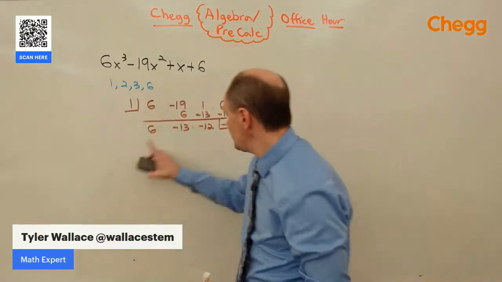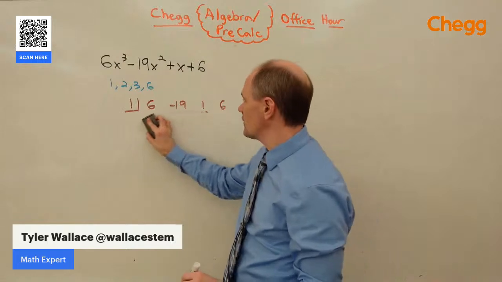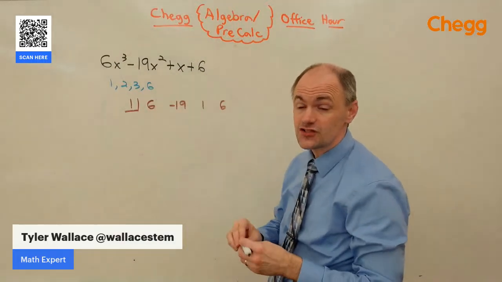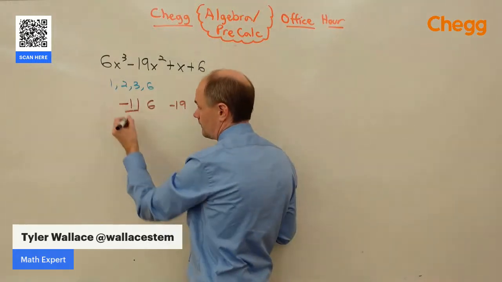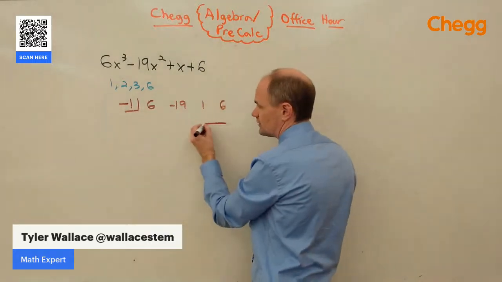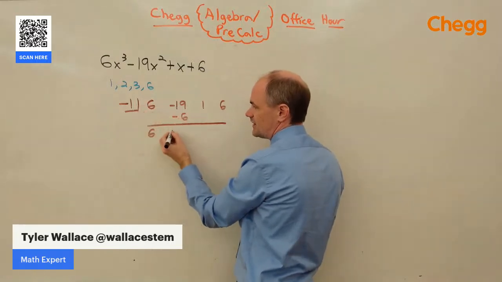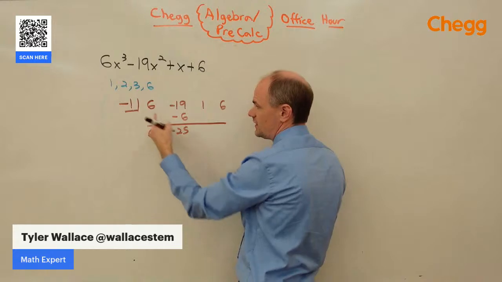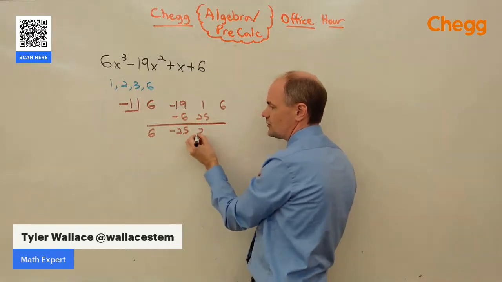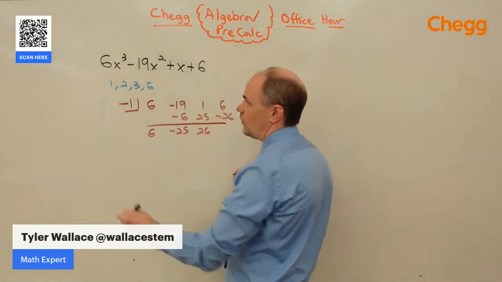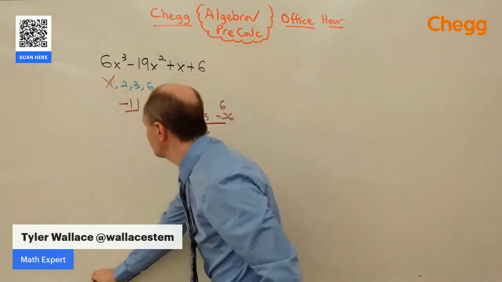If we end up with anything besides 0, that means our number did not work. 1 doesn't work. Let's try negative 1 and see if that changes things. Bring down the 6. 6 times negative 1 is negative 6, gives us negative 25. Negative 25 times 1 is 25. You can already see this is not going to work. It's way too big. 1 is out as a candidate.